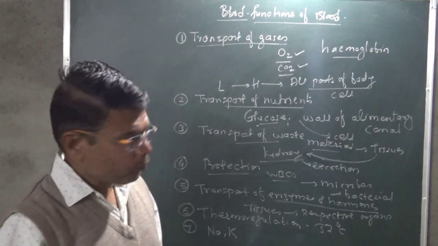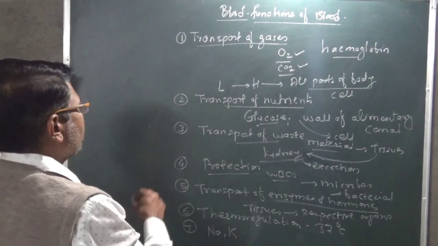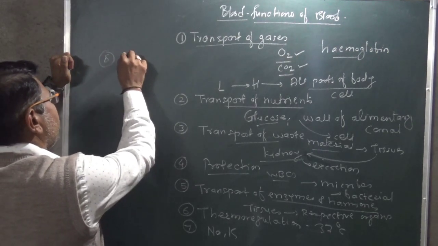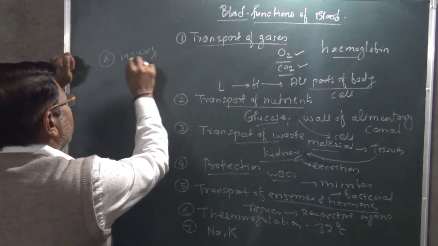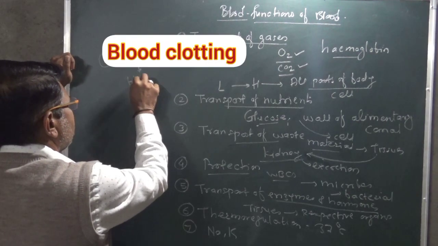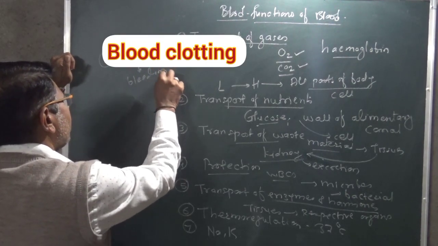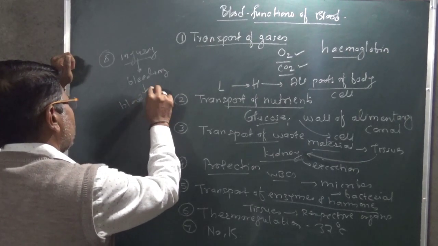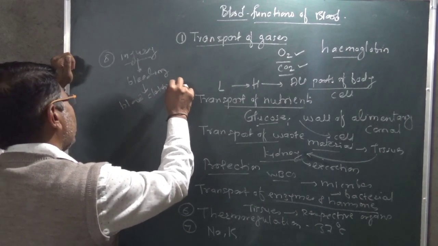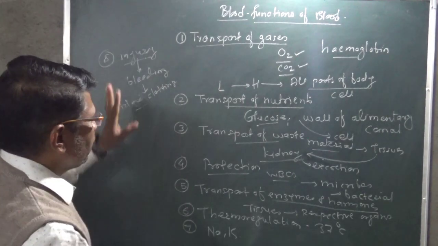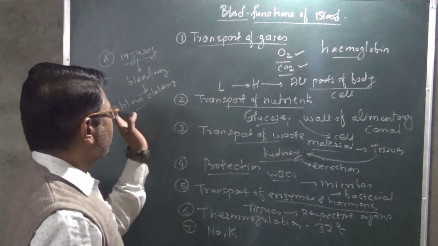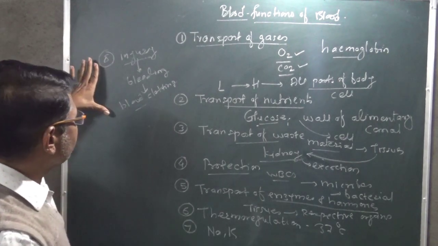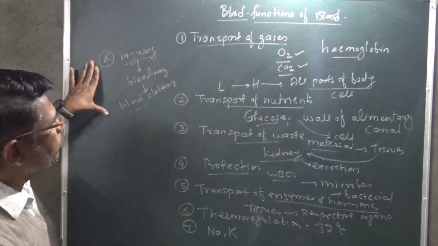At the same time, when bleeding occurs, or if there are some injuries, the bleeding can be stopped with the help of the blood clotting method. For blood clotting, fibrinogen acts and gives the blood clotting there. So this is also one of the important functions of the blood.